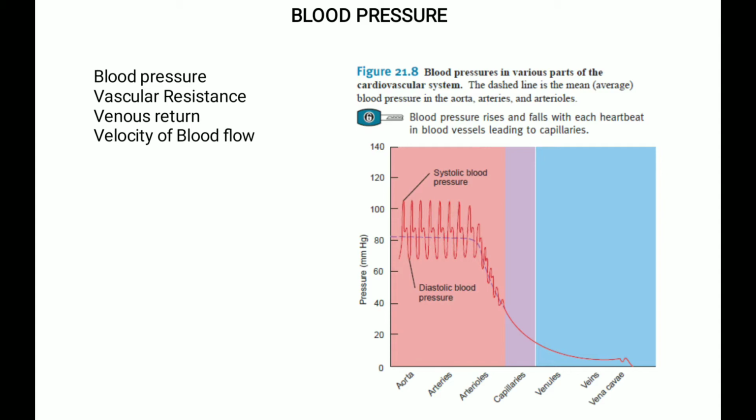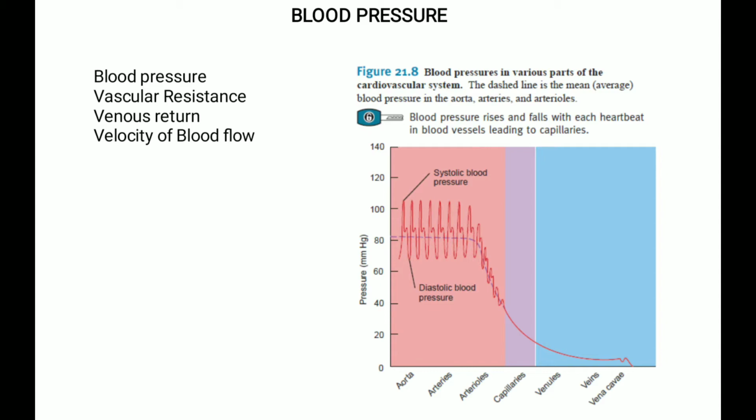Resistance is inversely proportional to the fourth power of the diameter of the blood vessel lumen. That is, the smaller the diameter of the lumen of the blood vessel, the greater is the resistance to blood flow. If the diameter of the blood vessel is decreased by 1/2, the resistance to blood flow increases 16 times.